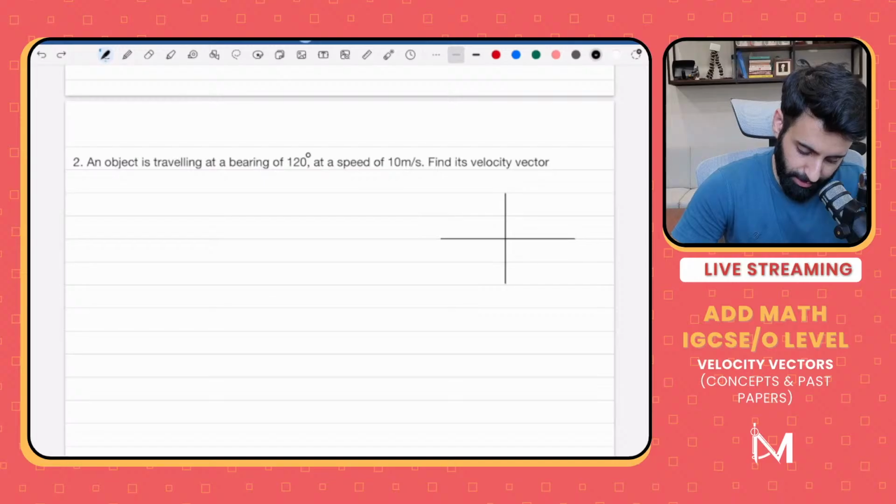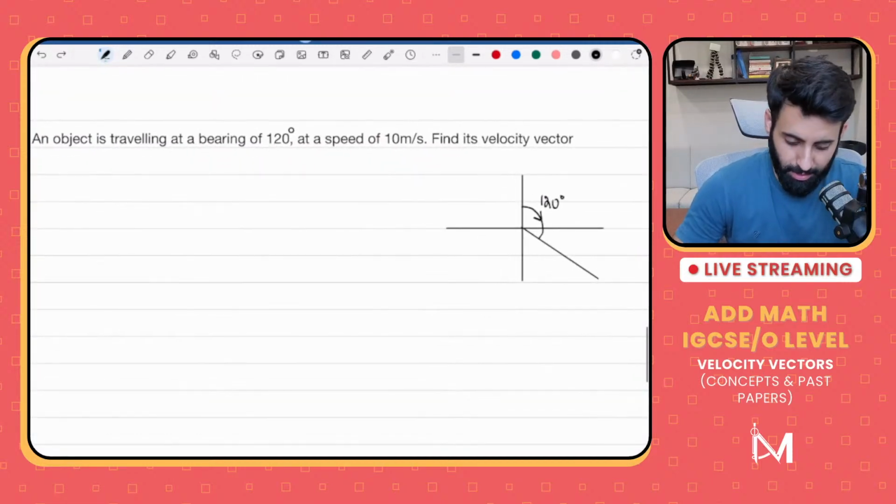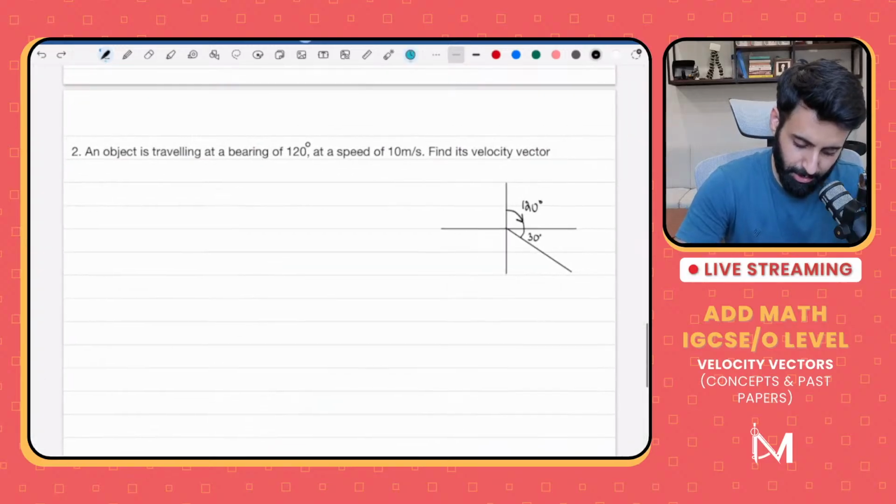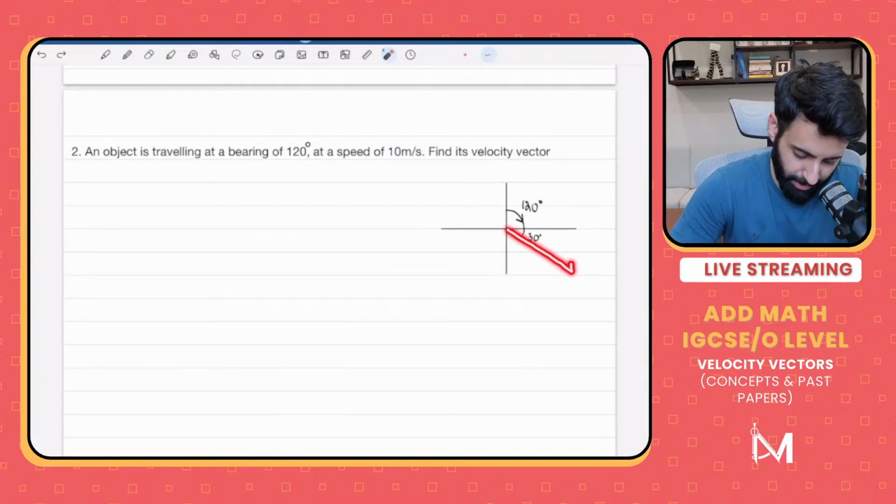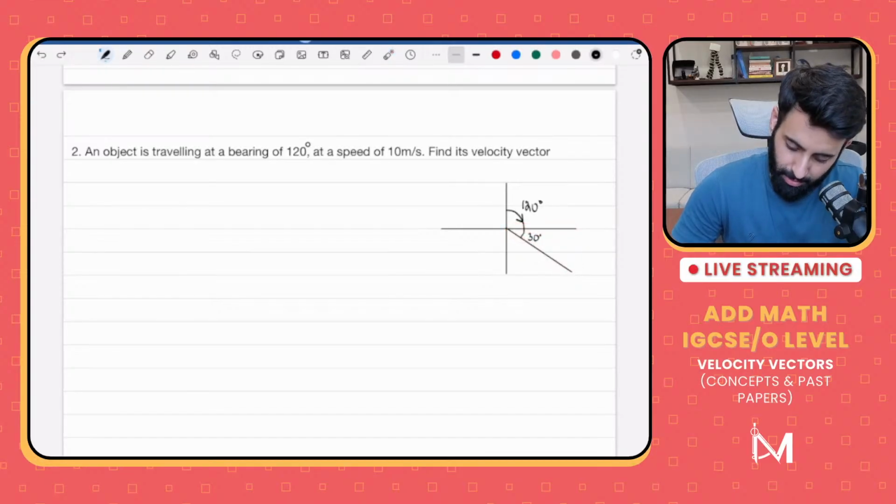Let's see. First of all, what's 120 degrees? So this is 90 degrees, this is 180, 120 will probably be somewhere over here. Okay, so this is what 120 degrees looks like. Now let's make a 90-degree triangle out of it. By the way, this angle will be 30 degrees. So I'm just going to draw this part and make a 90-degree triangle out of it. So this is the speed, which by the way is the hypotenuse, that's equal to 10 meters per second.